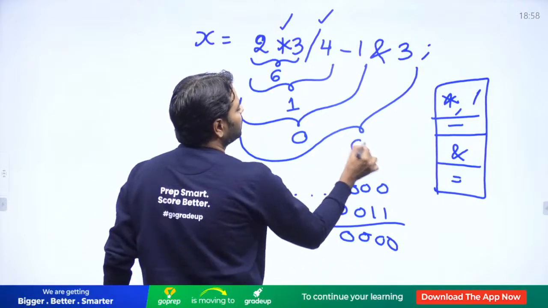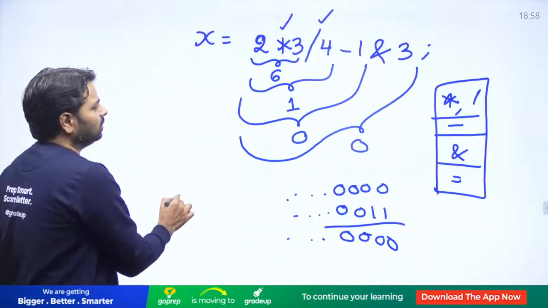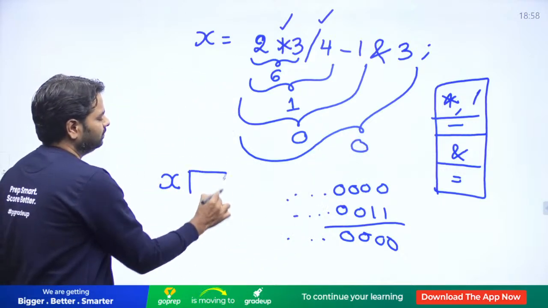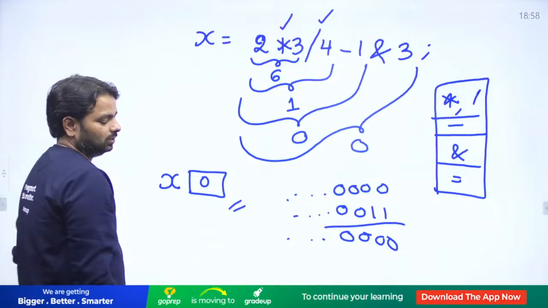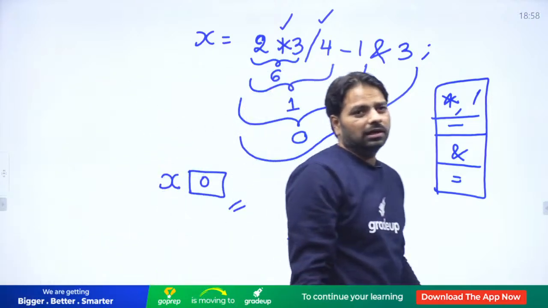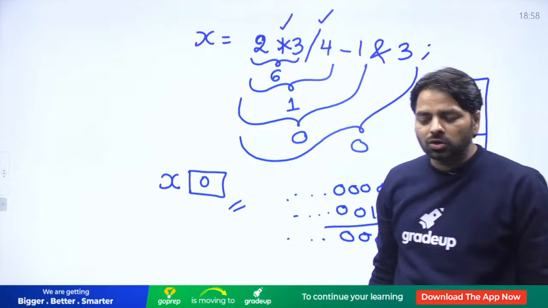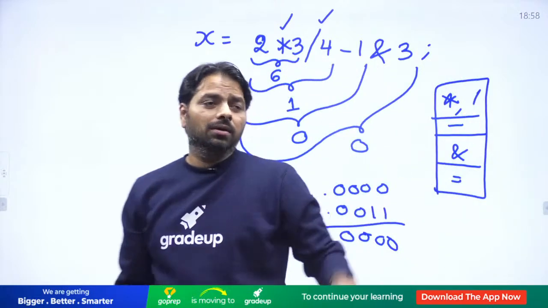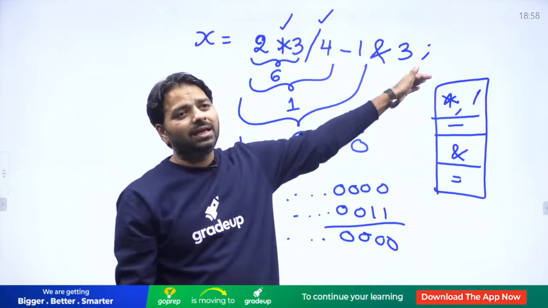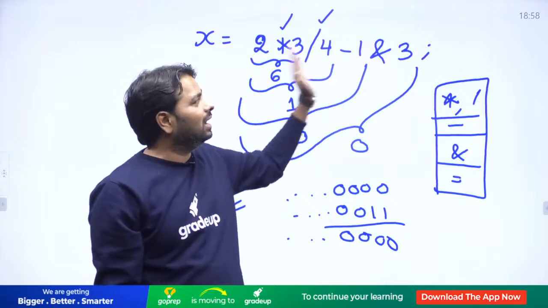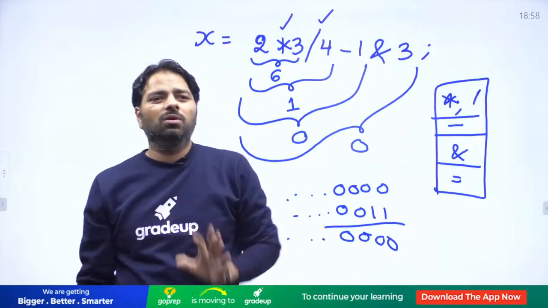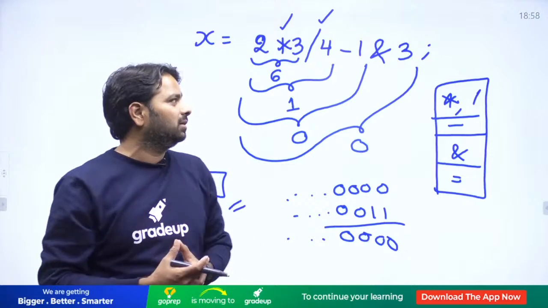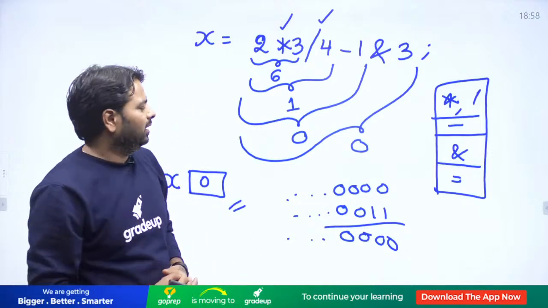The result is going to be 0, and x gets 0. Come on, at bitwise level we are doing bitwise only, not logical. Anyhow, 0 and 3 in bitwise and logical will both give the answer 0, but both are different. Clear this point?